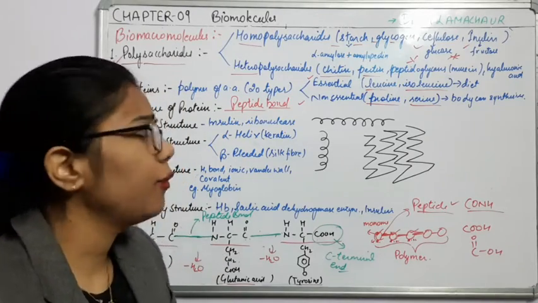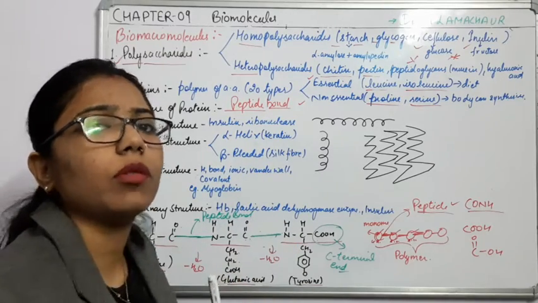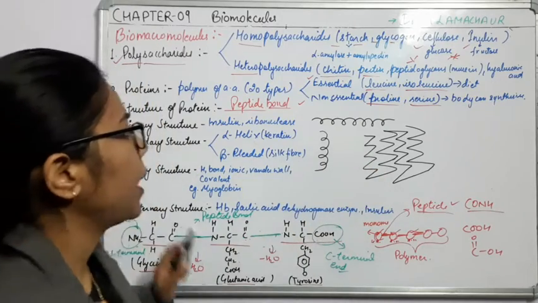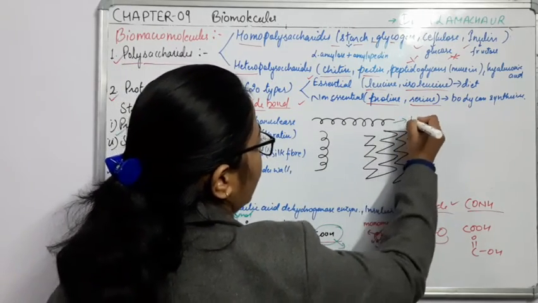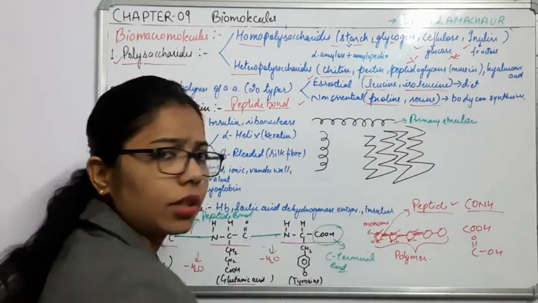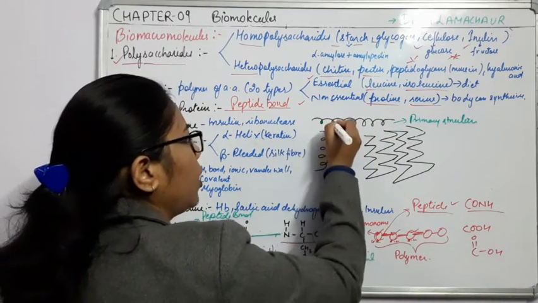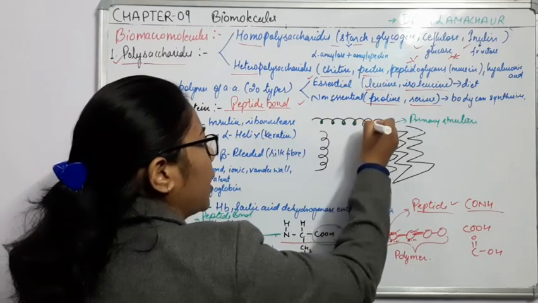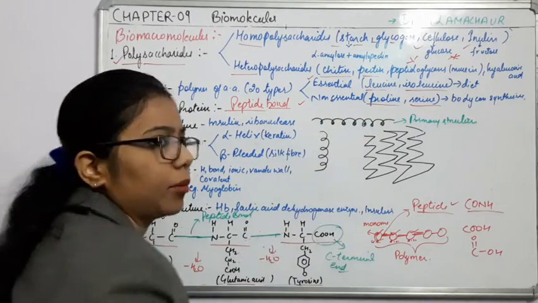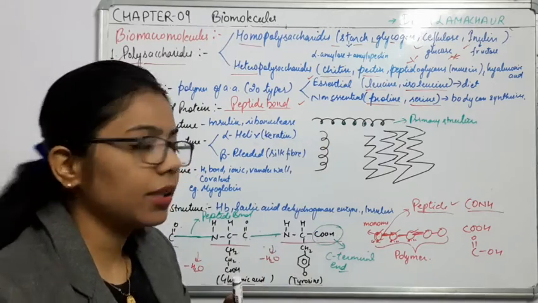The linear form of protein, formed by the addition of different types of amino acids in a linear structure, is known as the primary structure. So the structure which I have drawn here is the primary structure, a linear, very simple form. These are different types of amino acids joining with each other with the help of peptide bonds. So peptide bonds are a must in the primary structure.